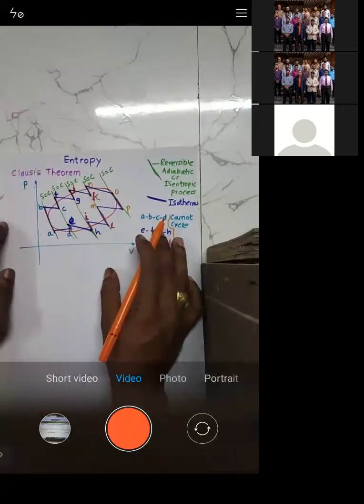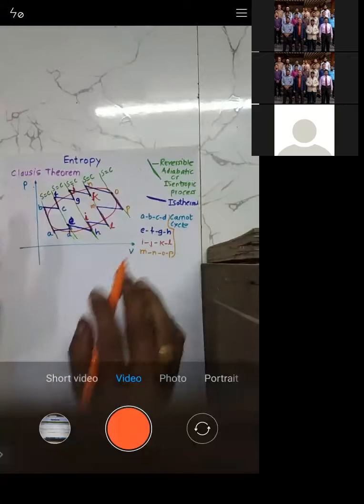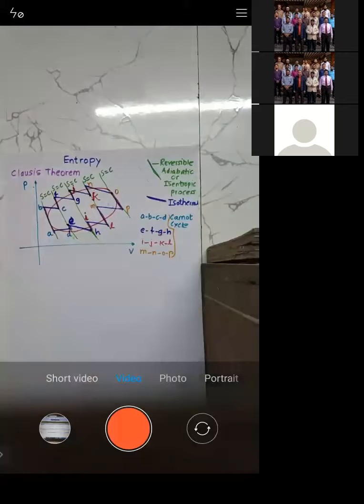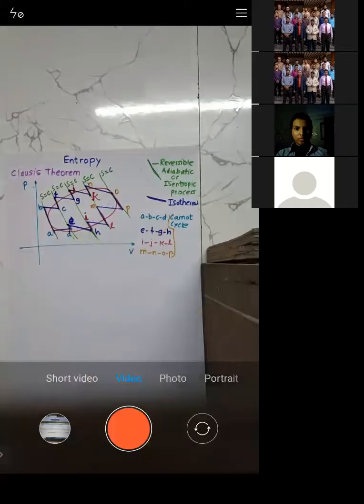Have you understood this one? Have you understood or not? Yes, sir. Have you understood this one? Yes.